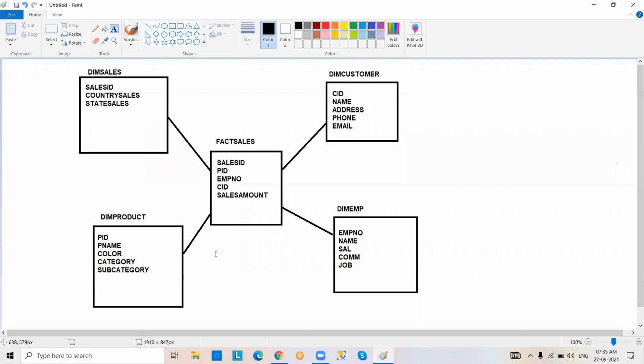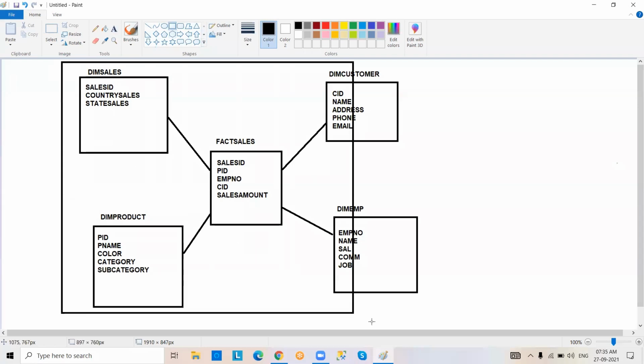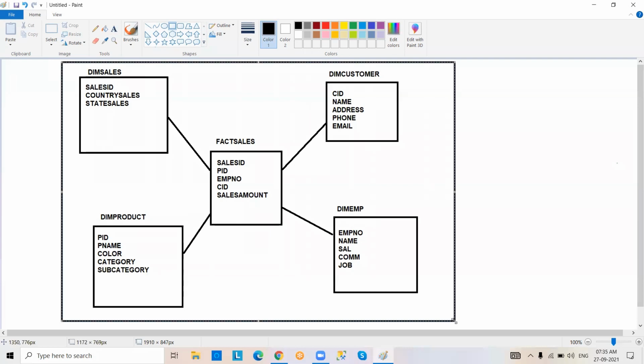No doubt we are going to work with the star schema only, but we have some other schema, the snowflake schema. Sir, what is this schema, sir? See, here we worked with some fact and dimension tables, right? And so this is schema.